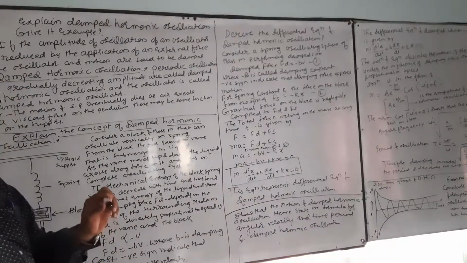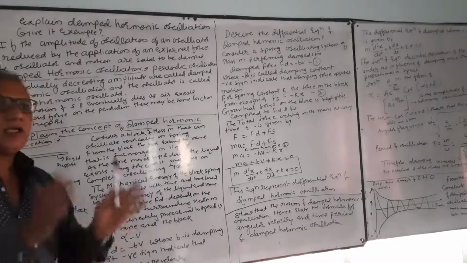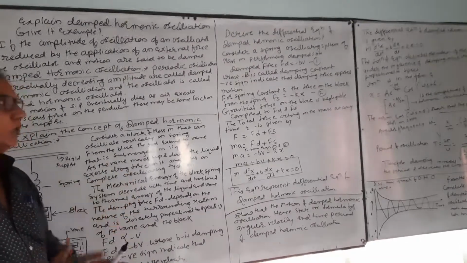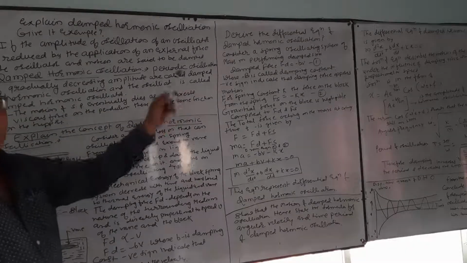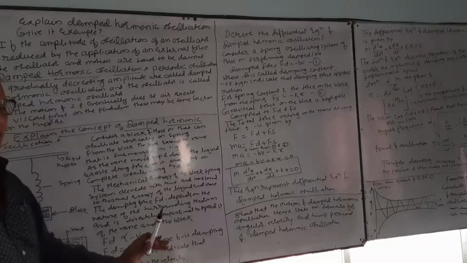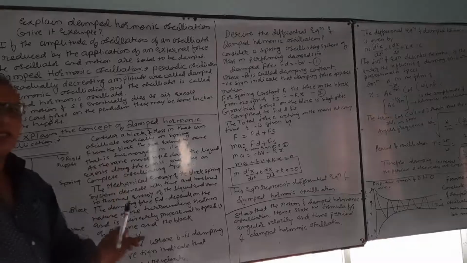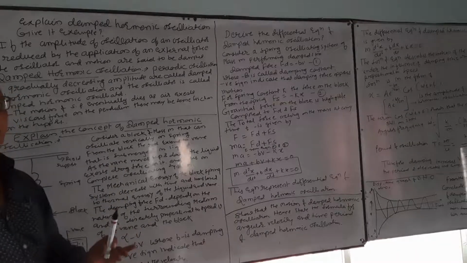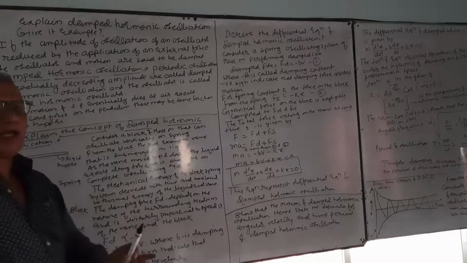Define damped harmonic motion. Periodic oscillations of gradually decreasing amplitude are called damped harmonic oscillation, and the oscillator is called a damped harmonic oscillator.